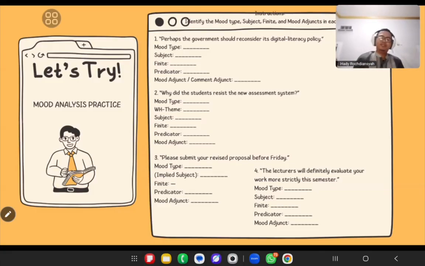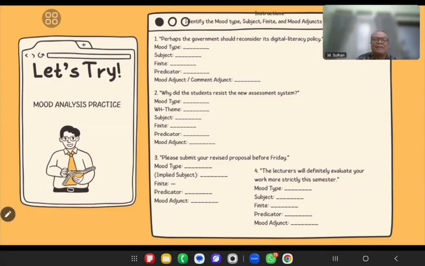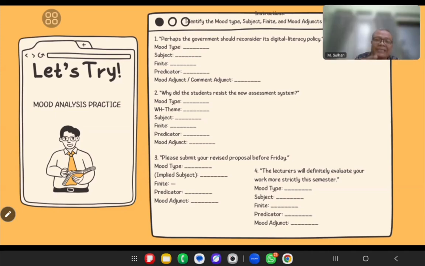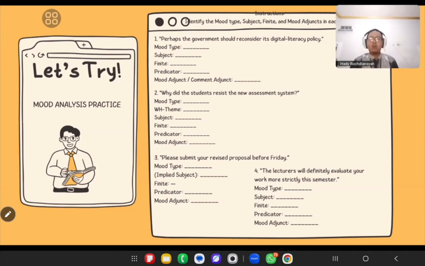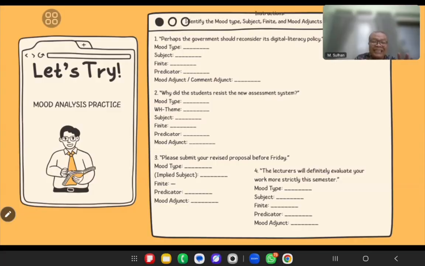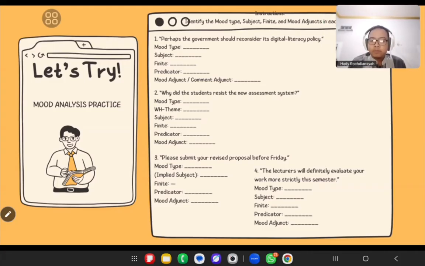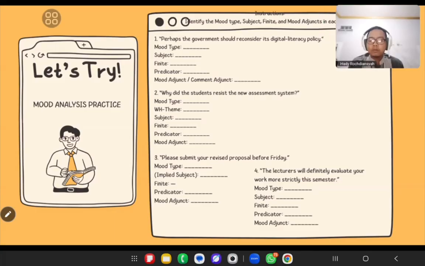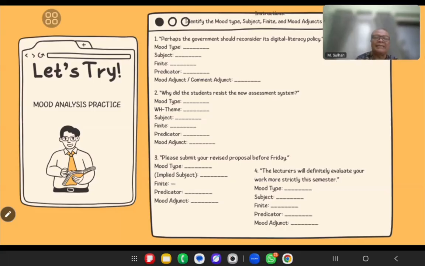Correct? Okay, so you have do here. Please submit your revised proposal before Friday. But it is ellipsis, so you don't need to say the do here. Okay, but if you suggest a negative way, don't submit your revised proposal. Automatically you have the don't. Do not. So you have the finite here.